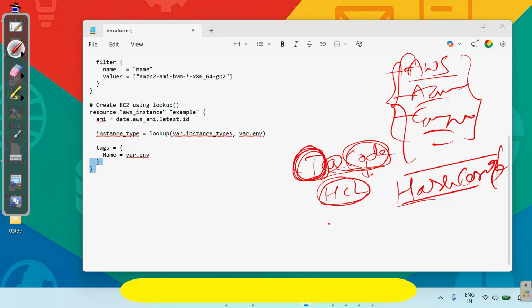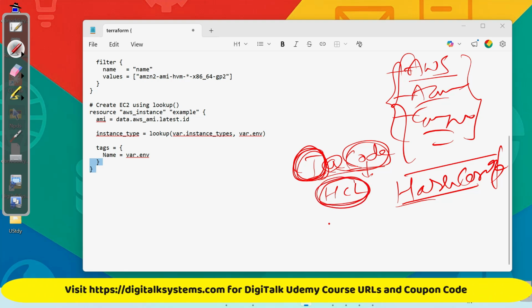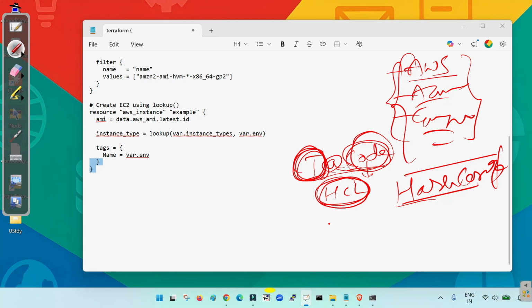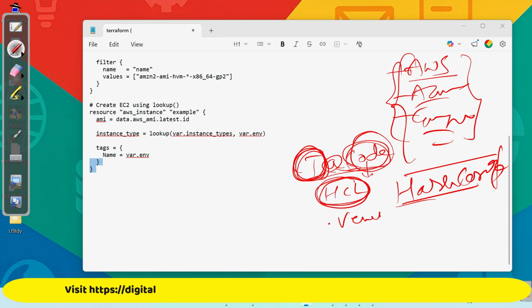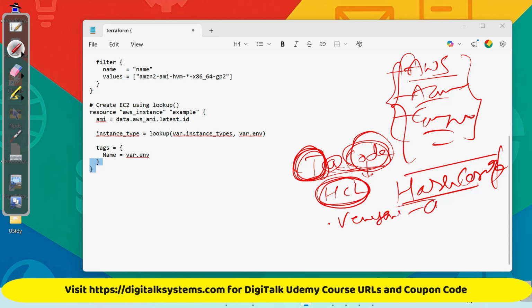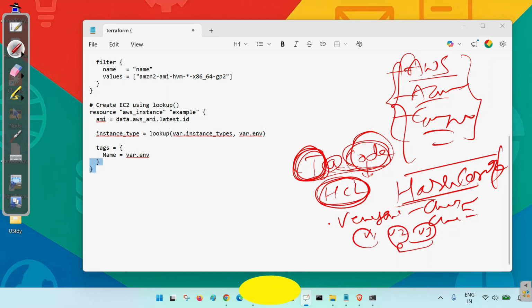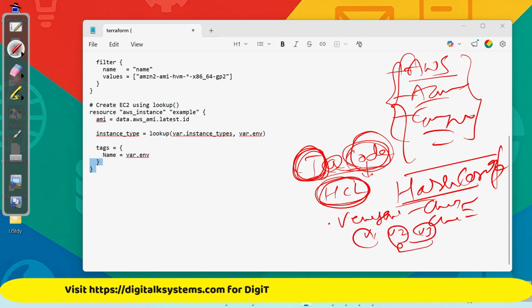We use the HCL language where we define the different infrastructure code in different sections and different blocks. So why do we call it as code? Because just like in code, we maintain different versions in a centralized repository from where we check in and check out the code. Anytime we can release new versions, or if we want, we can roll back to the previous versions, right?